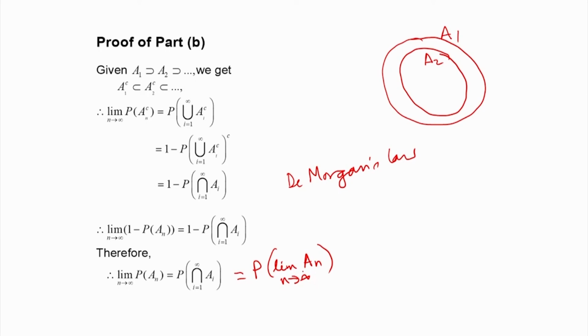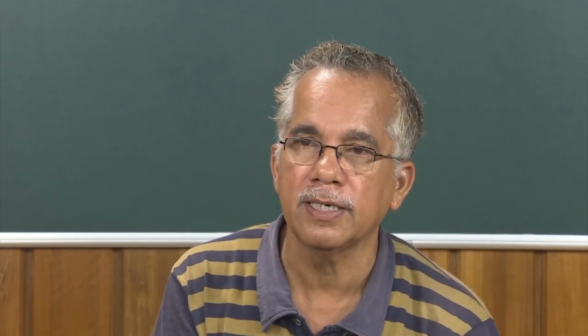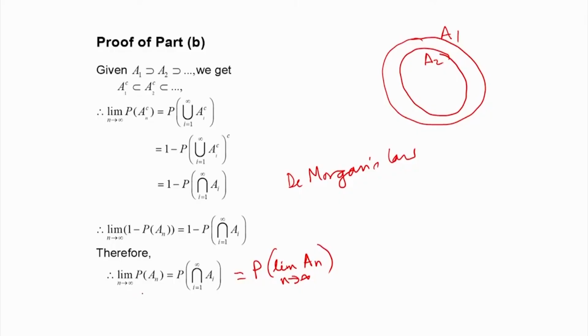So, the intersection of an infinite sequence of events is given by the limit of A_n as n tends to infinity. Therefore, we established the second part: if the A_i's are a decreasing sequence, in that case also the continuity theorem holds. What is the continuity theorem? The limit of the probability of A_n as n tends to infinity is the same as the probability of the limiting event, the limit of A_n as n tends to infinity.